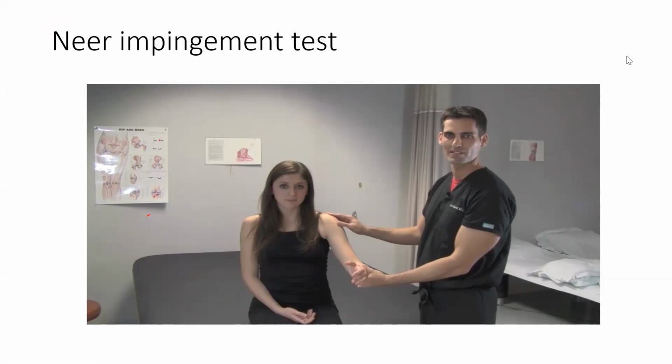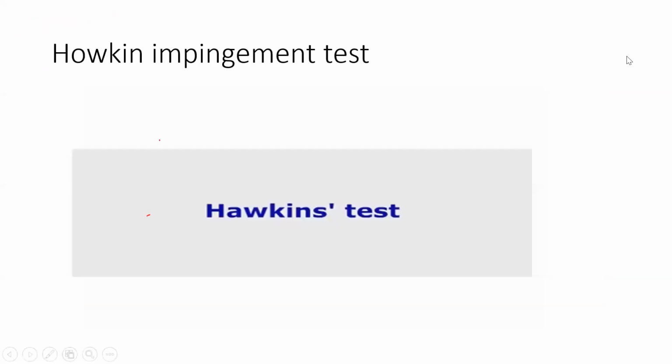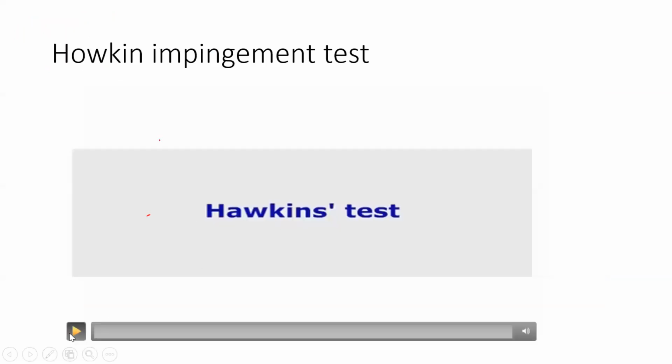Now the next thing is Hawkins' test. So see this Hawkins test.